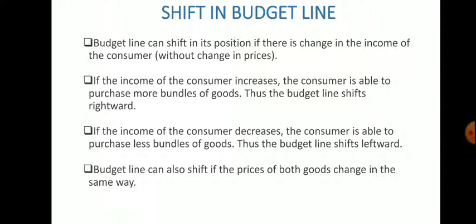As income is fixed, consumers will purchase less, so the budget line will shift downward or inward. And if there is a decrease in the prices of the two commodities, the budget will increase, so definitely the budget line will shift rightward.